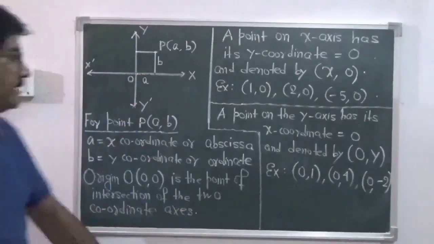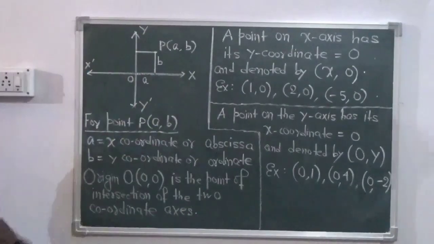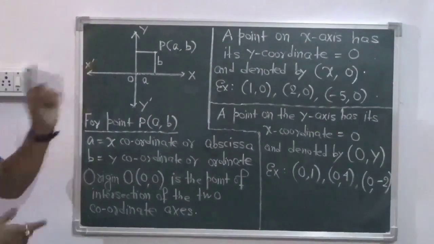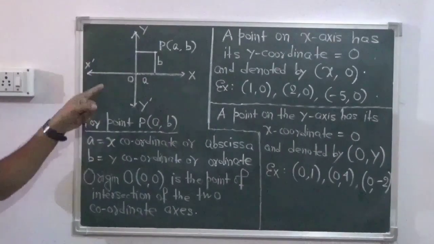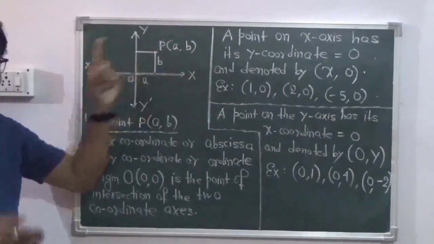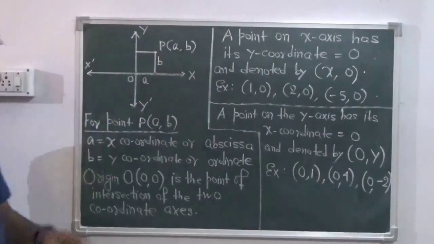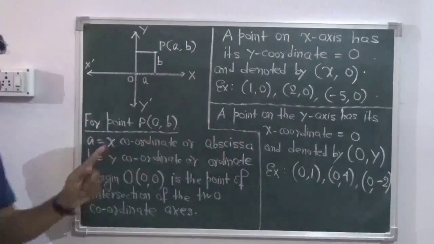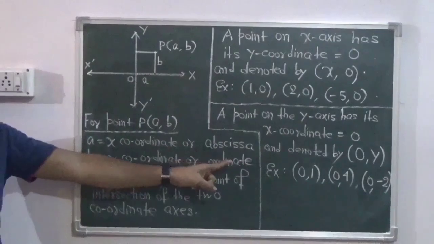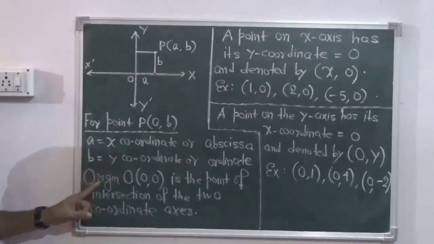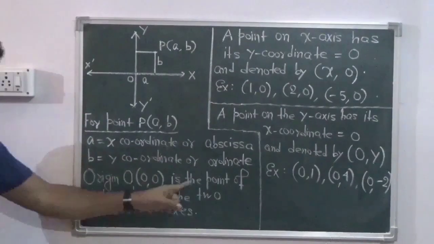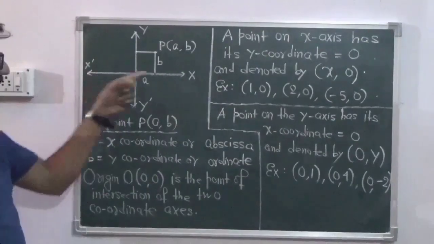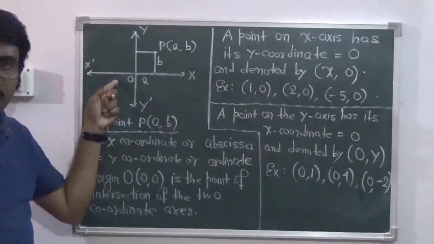So now you can see that the x-axis and the y-axis divide this plane into four parts, and each part is called a quadrant. So there are four quadrants, 1, 2, 3 and 4, and P(a, b) is any point in the first quadrant. Now for the point P(a, b), a is called the x coordinate or abscissa, b is called the y coordinate or the ordinate, O is the origin, this is the origin (0, 0), it is the point of intersection of the two coordinate axes. So the point of intersection of the x-axis and the y-axis is the origin.